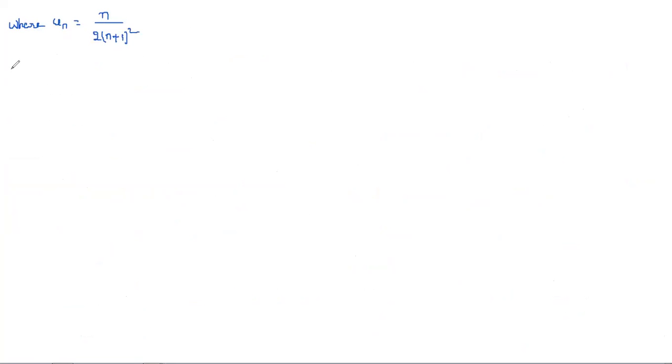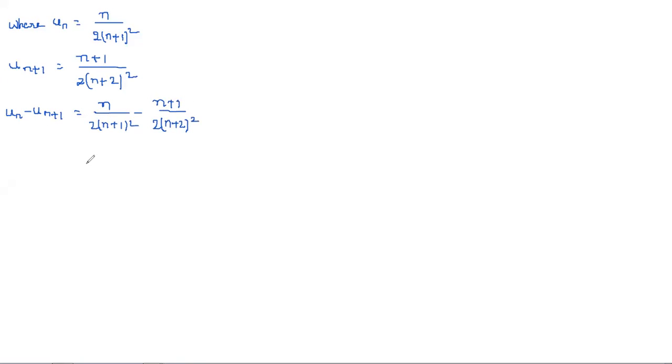Now first we are going to apply Leibniz's test. For that, un plus 1 is equal to, simply what we can write here, n plus 1 by 2 into n plus 1 plus 1, that is nothing but n plus 2 whole square. And now un minus un plus 1 is equal to n by 2 into n plus 1 whole square minus n plus 1 by 2 into n plus 2 whole square.